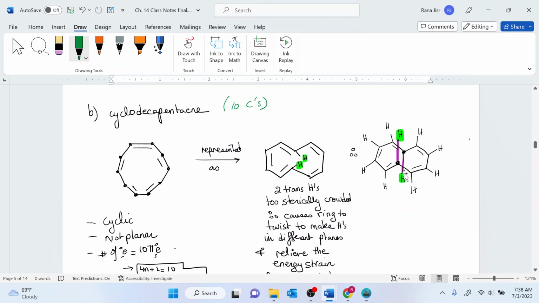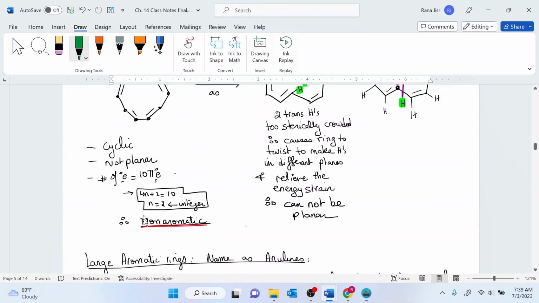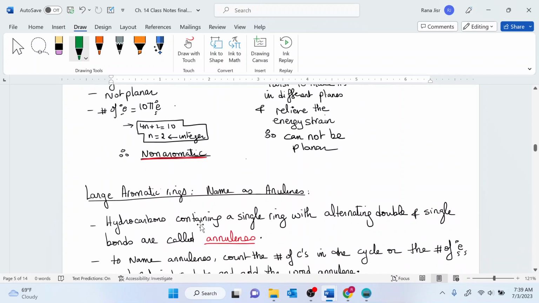These hydrogens are in different planes, so the p orbitals of this side of the cycle are in a different plane from the p orbitals of the other side of the cycle. So there is no conjugation, no planar structure. It's just cyclic with the number of electrons here being 10 pi electrons. So again, the compound is a non-aromatic structure.